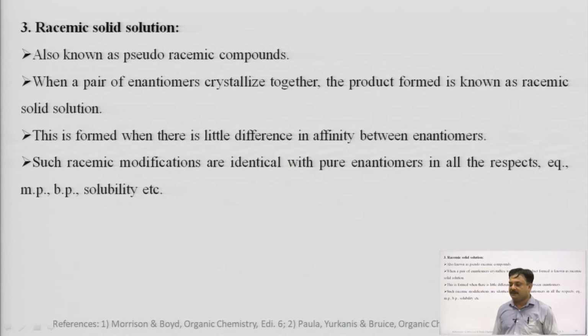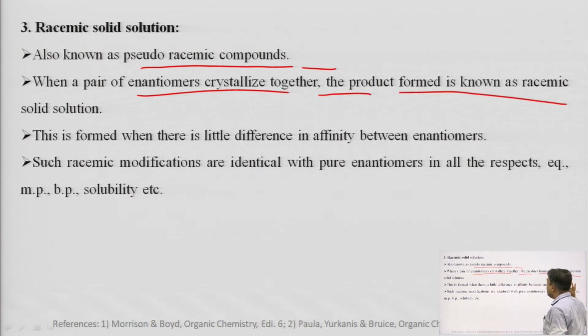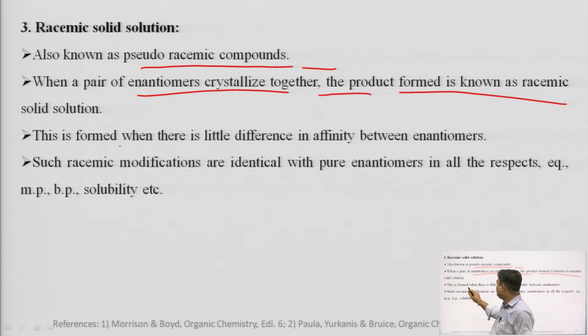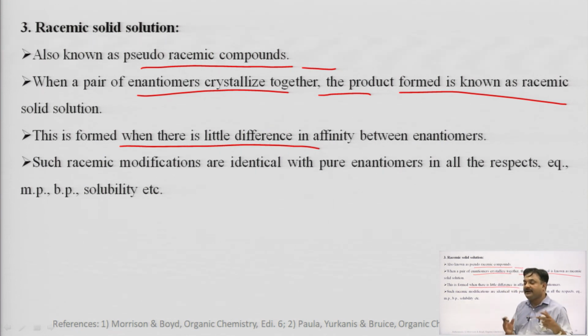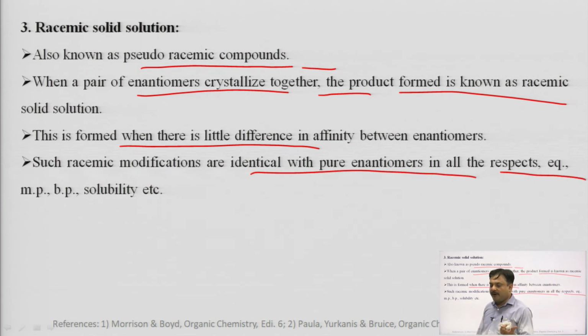The third and the last is racemic solid solution. It is also known as pseudo racemic compound. When a pair of enantiomers crystallize together, the product formed is known as the racemic solid solution. This is formed when there is little difference in the affinity between the pure enantiomers. Such racemic modifications are identical with pure enantiomers in all respects, for example, melting point, boiling point, solubility, refractive index, etc. So, these are the types of racemic modification.